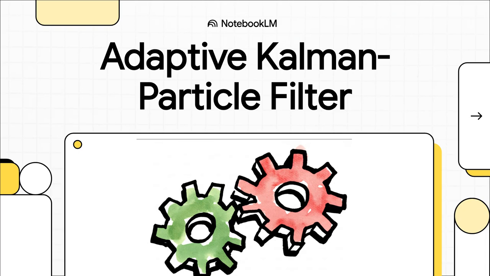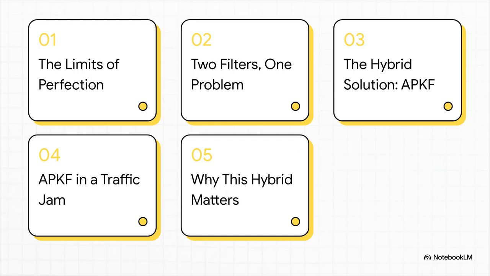When we try to predict the real world, whether it's the stock market or a simple traffic jam, our usual tools can really fall flat. They're built for this kind of perfect, clean world, but reality? Reality's messy. So what do you do when you need a smarter, more adaptive tool to make sense of all that chaos? Well, you build a hybrid hero. All right, let's get into it.